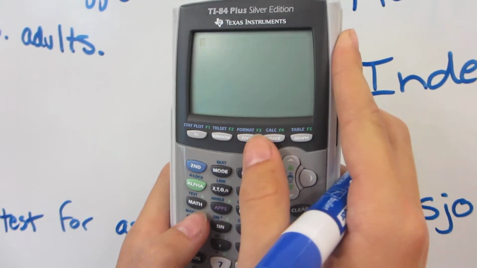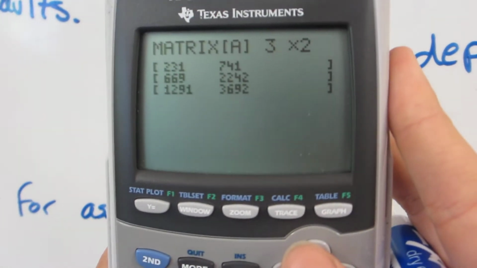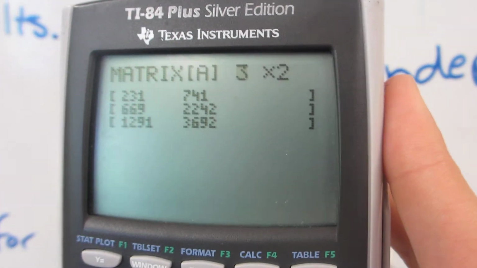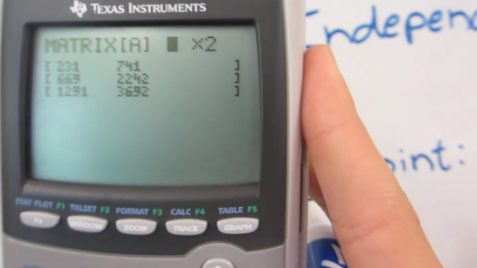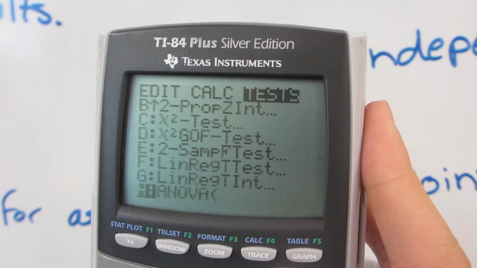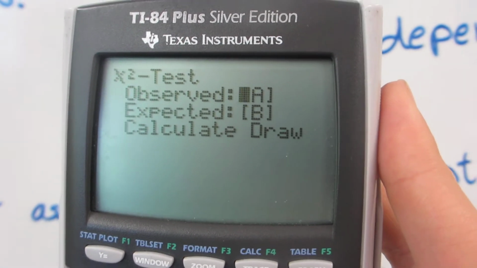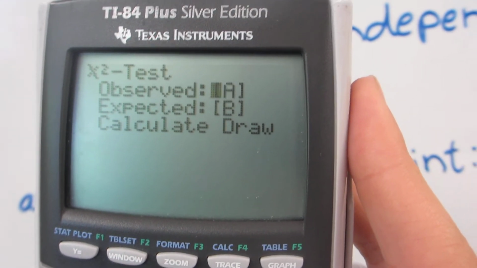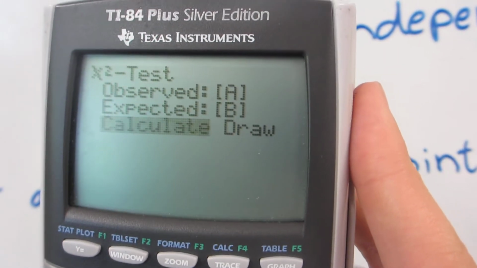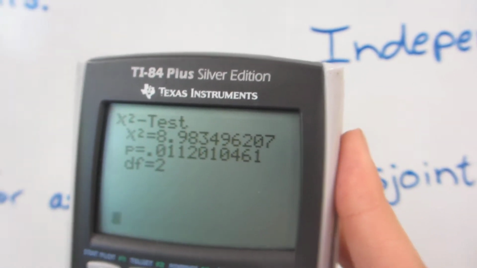We're going to go second matrix, go over to edit, and we're going to enter the data that is provided to us on the original graph, in matrix A. From there we will go stat, over to test, up to chi-squared test, which looks like an x squared. In observed, it's going to do matrix A, and your expected counts it's going to create and send to matrix B. Then we calculate that. There are your data that we're going to use later.